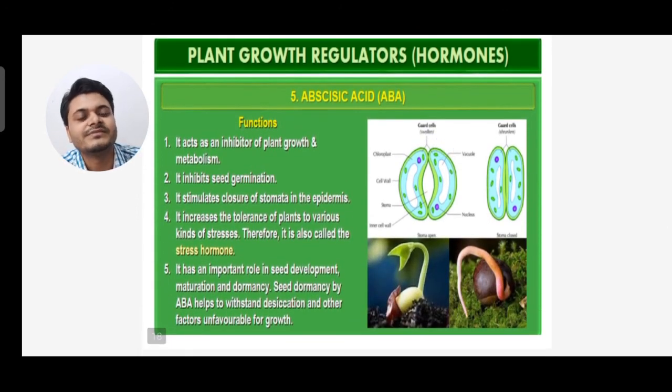Let's see the functions of abscisic acid. First, it acts as an inhibitor of plant growth and metabolism. It inhibits seed germination. It stimulates closure of stomata in the epidermis. Fourth, it increases the tolerance of plants to various kinds of stresses. Therefore, it is also called the stress hormone. It has an important role in seed development, maturation and dormancy. Seed dormancy by ABA helps to withstand desiccation and other factors unfavorable for growth.